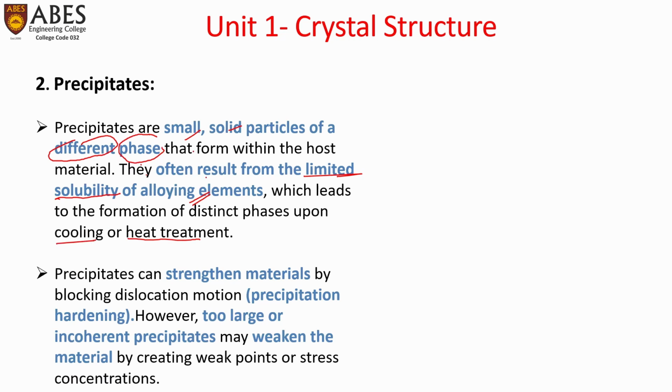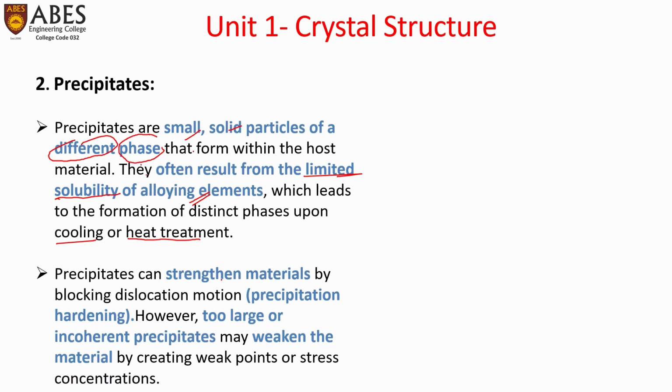They do not have unlimited solid solubility; they have limited solubility. So while cooling or heat treatment, different phases get created and the precipitation of the other phase happens, and this is called a precipitate defect.